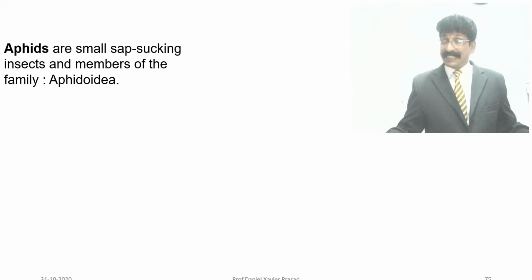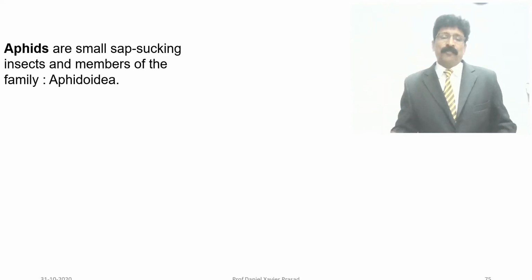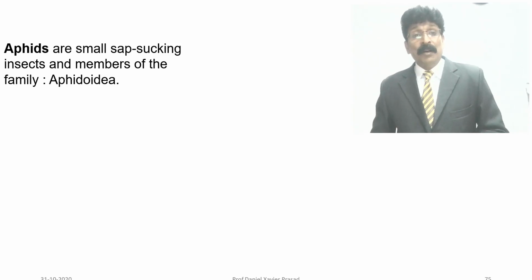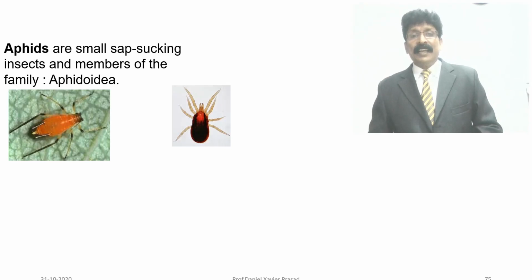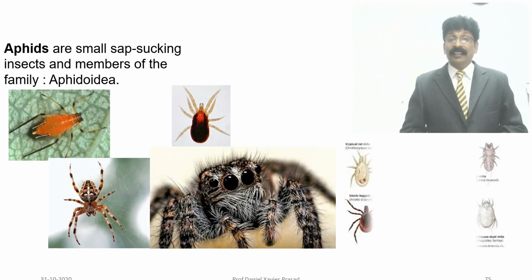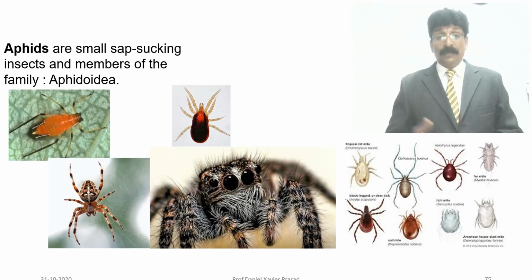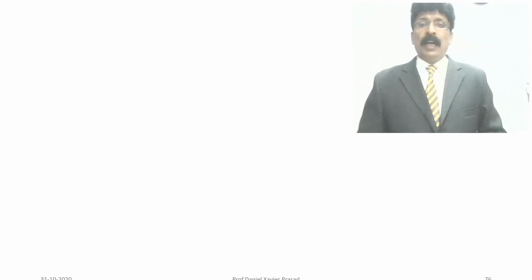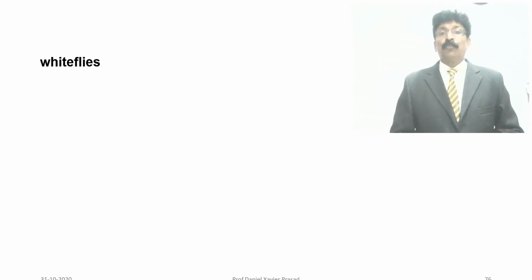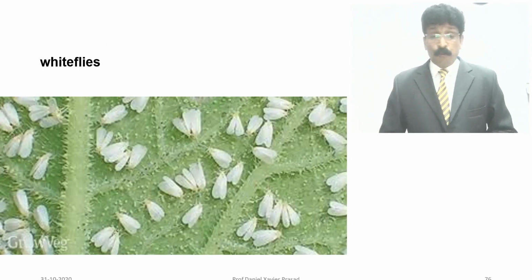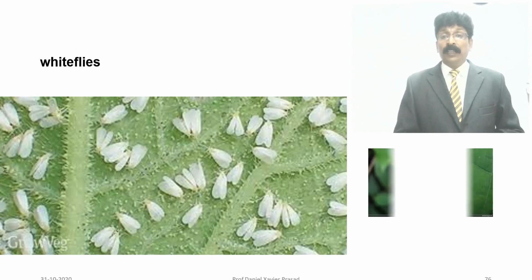Aphids, insects, also produce carotenoids. They are small sap-sucking insects, members of the family Aphididae. Like these insects, you can see spiders and this type of insects, even including the bugs which we can see on plants, also produce carotenoids. Whiteflies, we know, are found on plants, on some fruits and some leaves. Below you might have seen these whiteflies.